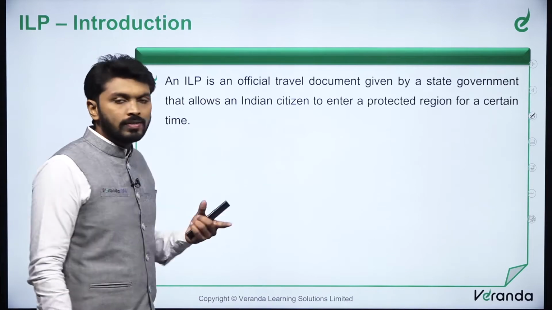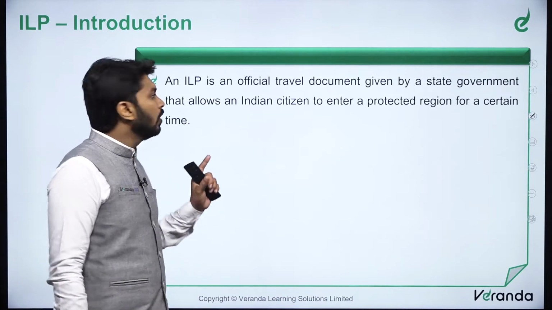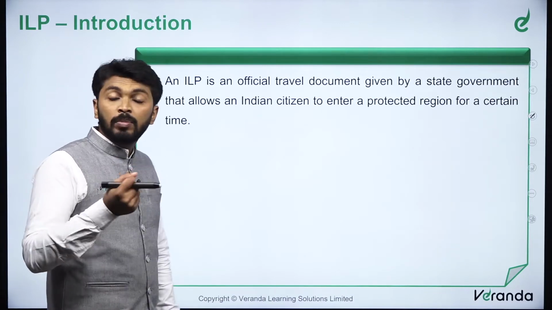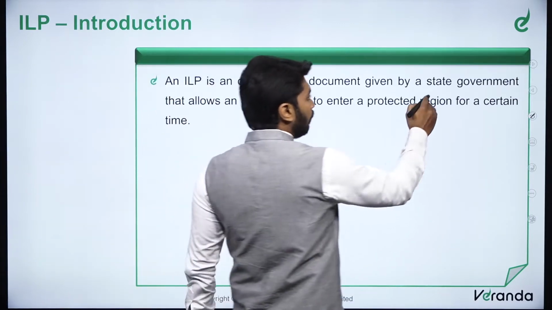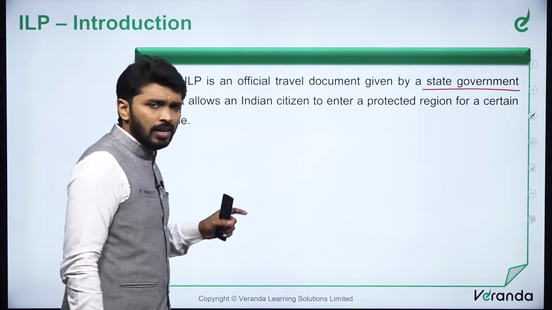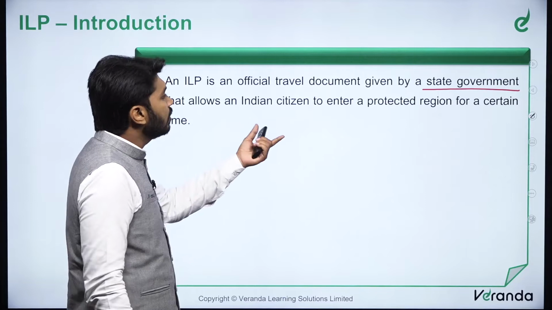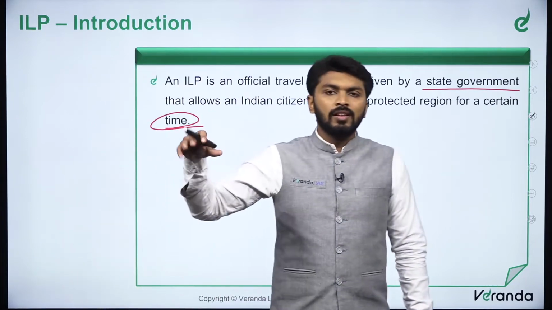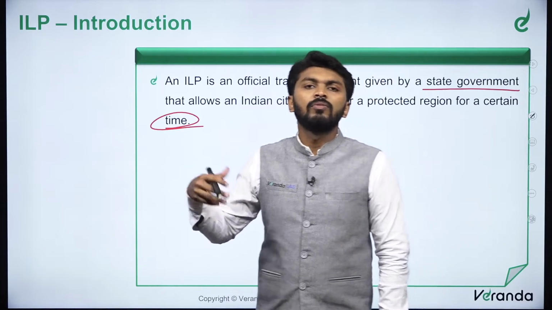So first, what is inner line permit? Inner line permit is an official travel document given by a state government, not the union government, that allows an Indian citizen to enter a protected region for a certain time. So this is nothing but a kind of visa.